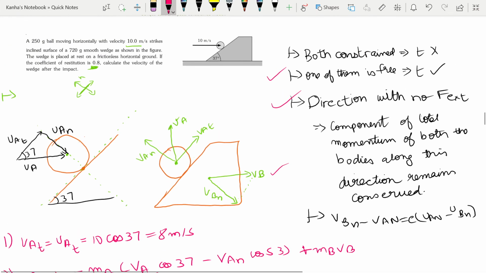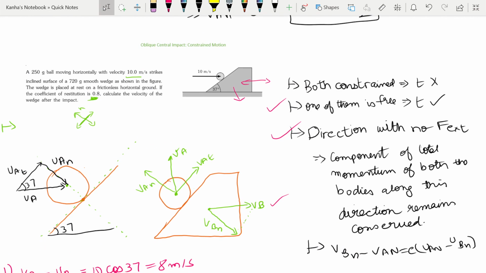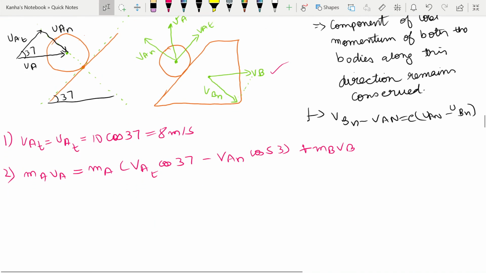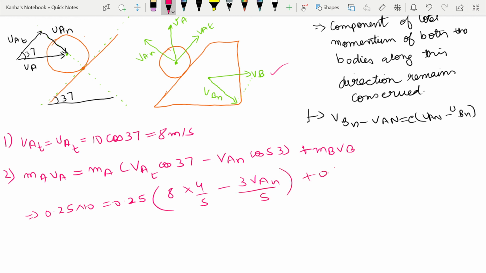How is this constrained? Look, this wedge cannot move down or any other way. Wedge can only move in these two directions. That is why the wedge is constrained, but the ball can easily move in any direction. So I have this, and you can just easily substitute the values, which I will get 0.25 into 10 is equal to 0.25 into 8 into 4 by 5 minus 3 VAN divided by 5 plus 0.72 VB. This is one of the equations.